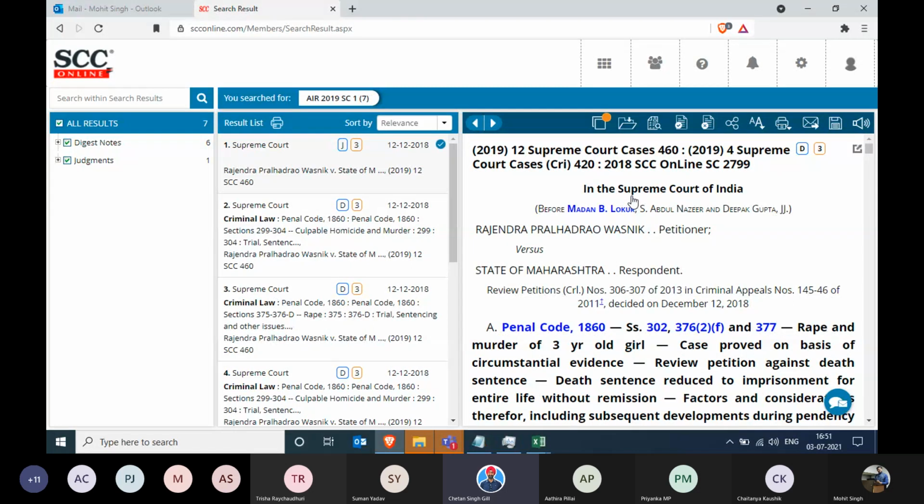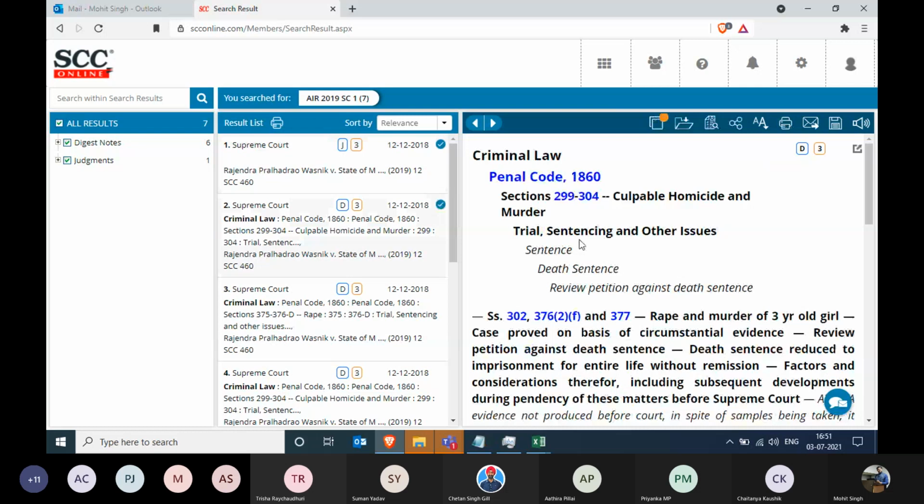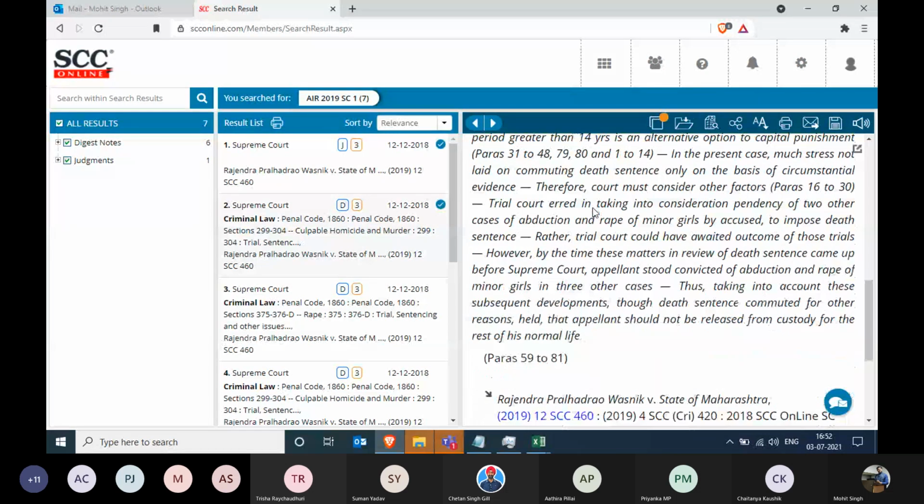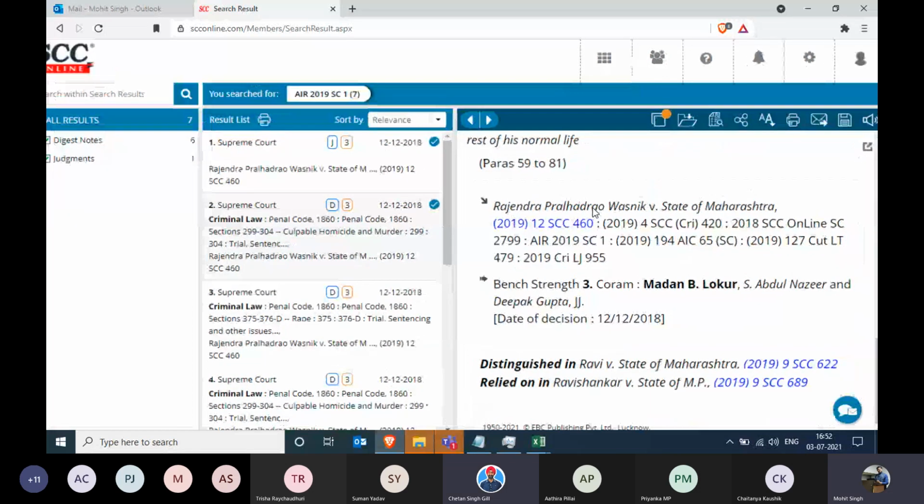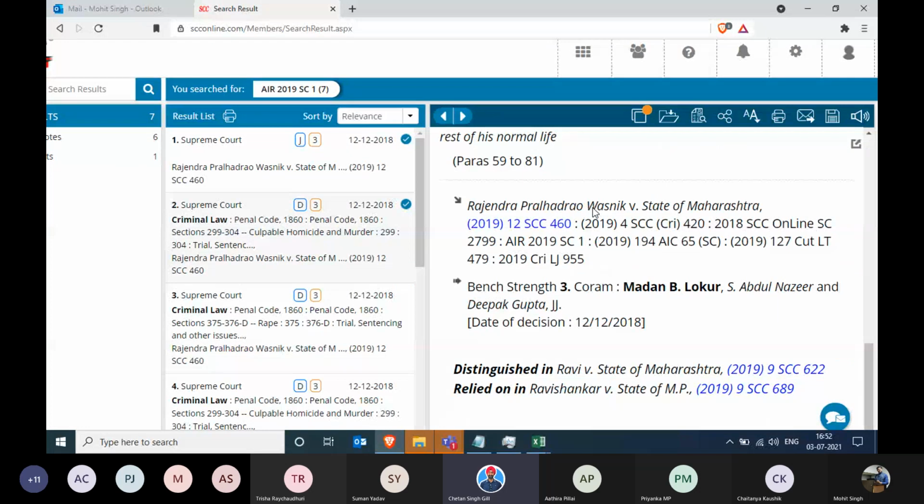Now, is it only AIR? Mohit, could you please click on the next head note? Now, see this. Even if you searched for SCC, SCC Criminal, AIR, AIC, Cuttack Law Times, Criminal Law Journal, you would still have ended up on this judgment. Okay, so that's more of it. Mohit, please go back to the dashboard.